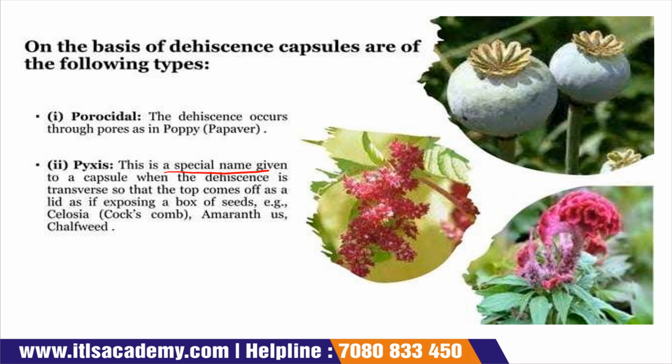Pyxis is a special name given to a capsule when the dehiscence is transverse so that the top comes off as a lid, exposing a box of seeds, for example, corn, amaranth, Anagallis or Celosia.